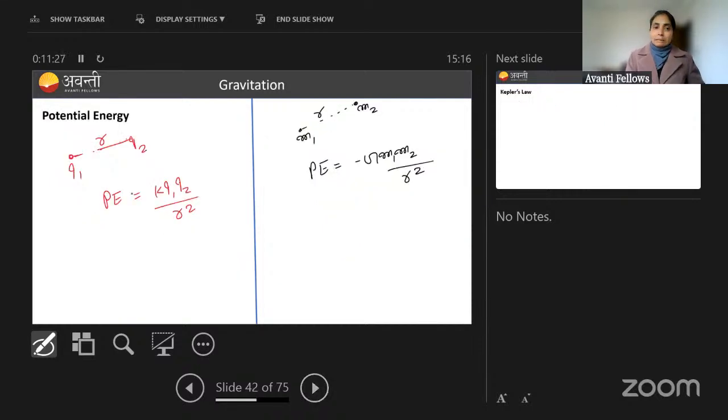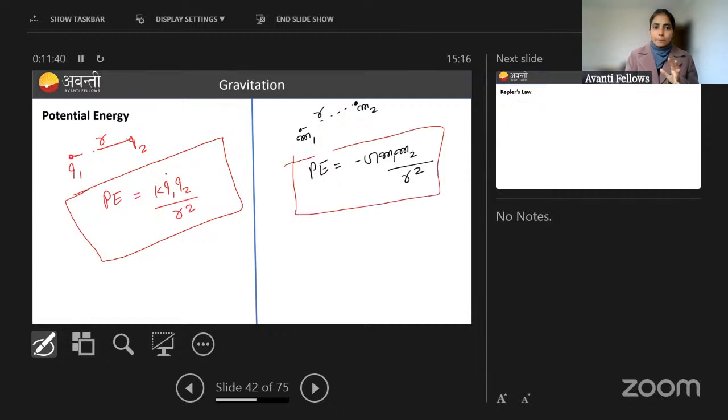Now potential energy. So potential energy for two charge systems separated by distance r we write as k q1 q2 by r square. Okay, similarly potential energy for two mass systems separated by r can be written like this. Why negative sign? Because here also if one charge is positive another negative, you write potential energy negative.